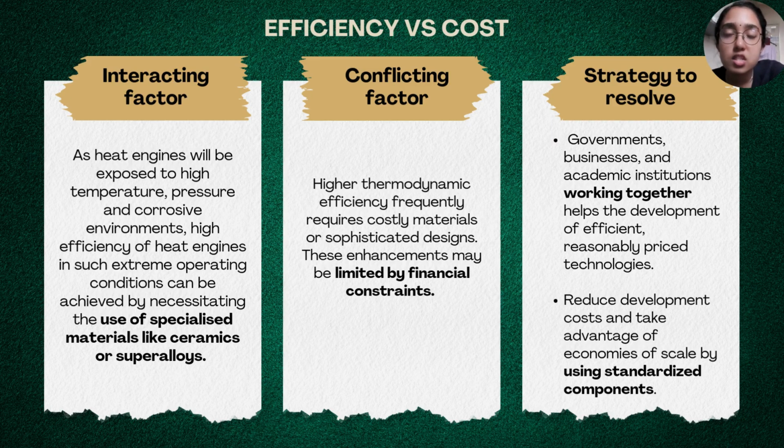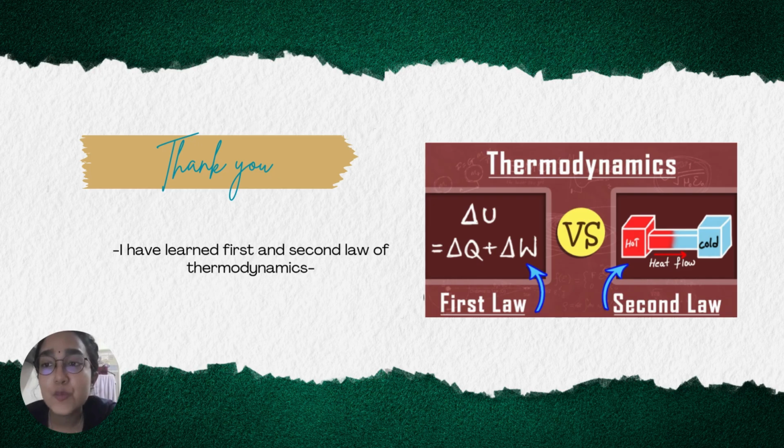The strategy that I suggest to resolve this is that governments, businesses, and academic institutions must work together to help the development of efficient, reasonably priced technology so we can help to resolve this issue. Other than that, we can also reduce the development costs and take advantage of economies of scale by using standardized components.